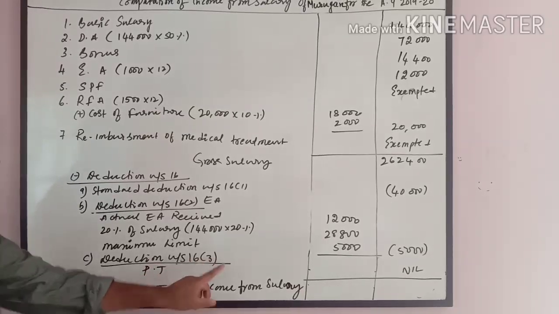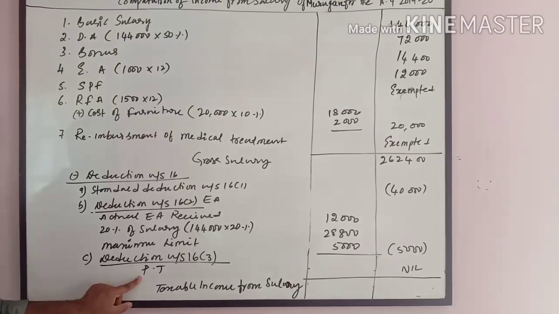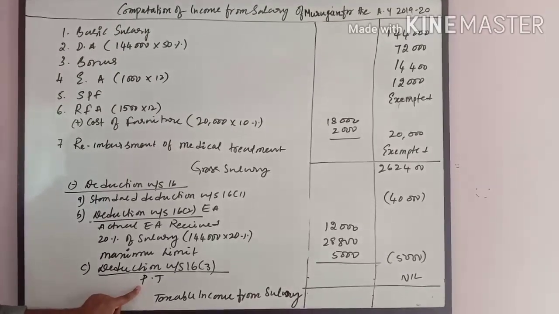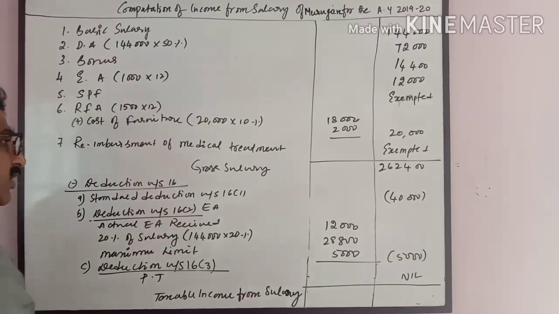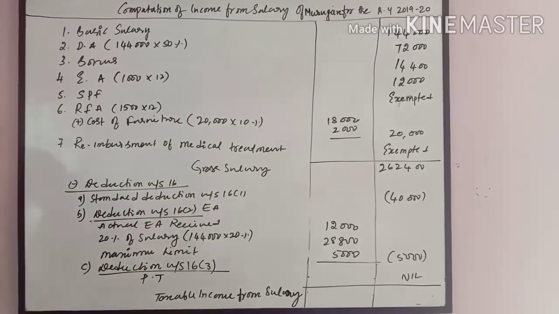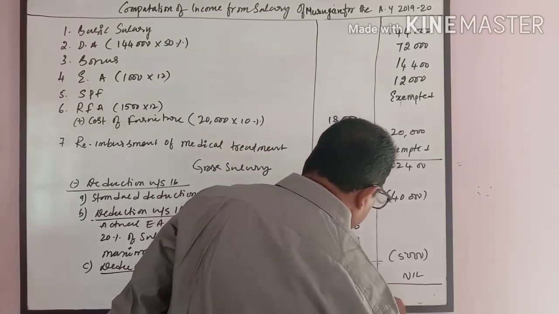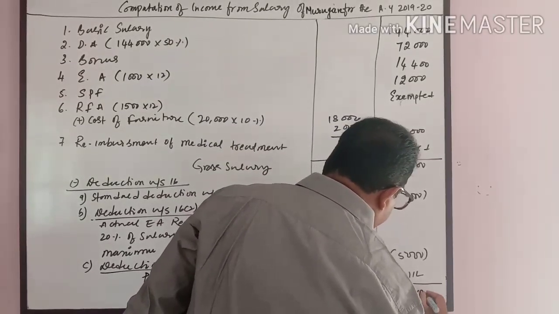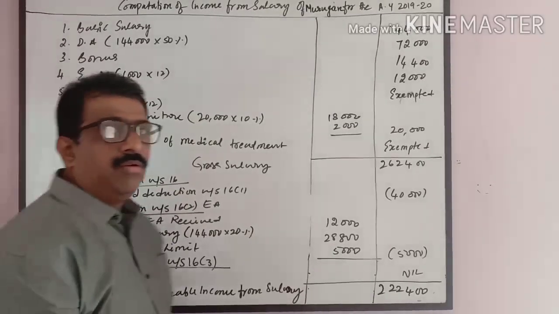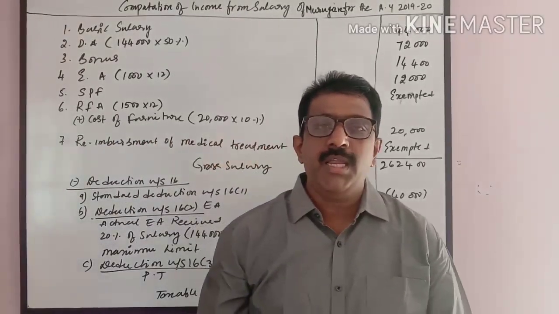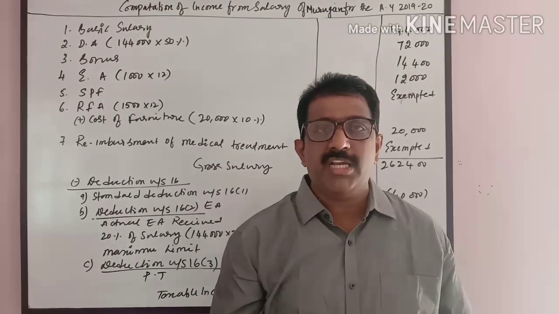Deduction under section 16 subsection 3, professional tax paid. If any professional tax is paid by the employee, we have to allow it as deduction. There is no professional tax paid. So the taxable salary comes to 2,22,400. 2,22,400 is the taxable salary. This is how we have to work out the income from salary. I will work out a few more problems similar to this to make you understand better.